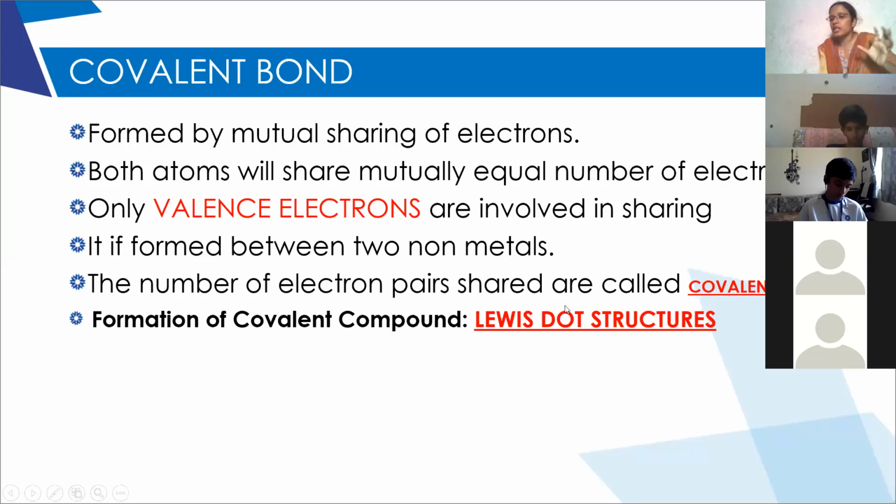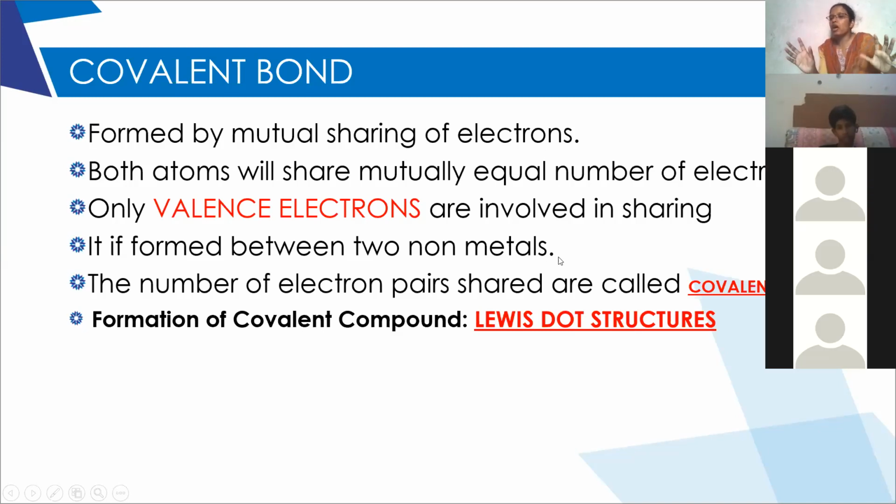As I told you, ionic bond formation is represented by electron dot structures, whereas covalent bond formation is also represented by electron dot structures, but given by the scientist Lewis. So we'll call them Lewis dot structures. How to draw these Lewis dot structures, we'll discuss in the next class. Did you understand what is covalent bond? The bond formed by mutual sharing of electrons.